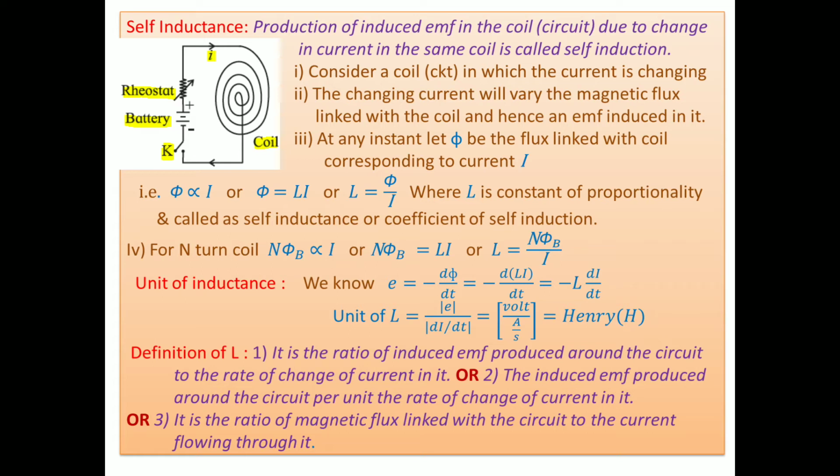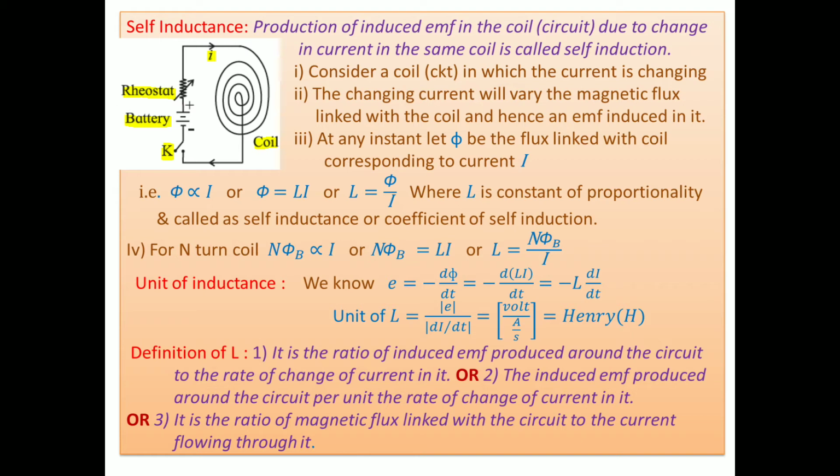From this formula you can make the definition. It is the ratio of induced EMF produced around the circuit to the rate of change of current in it. Or instead of ratio you can use the word per unit. So induced EMF produced around the circuit per unit rate of change of current in it.